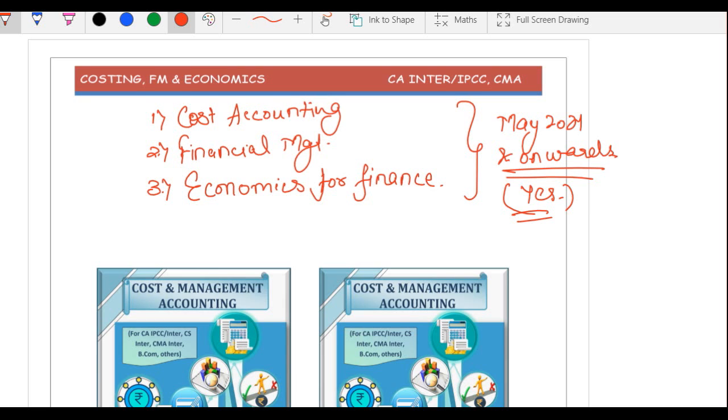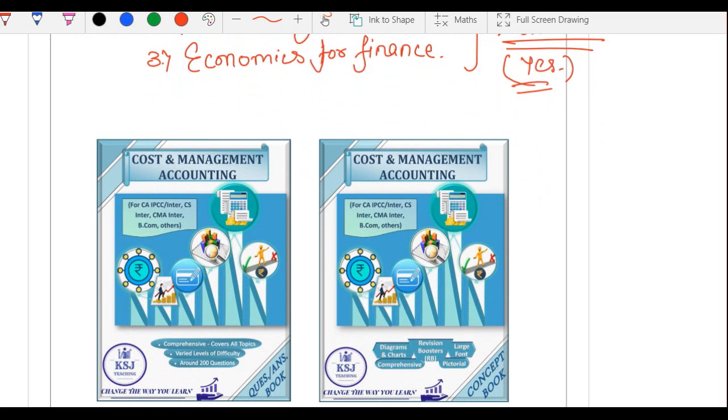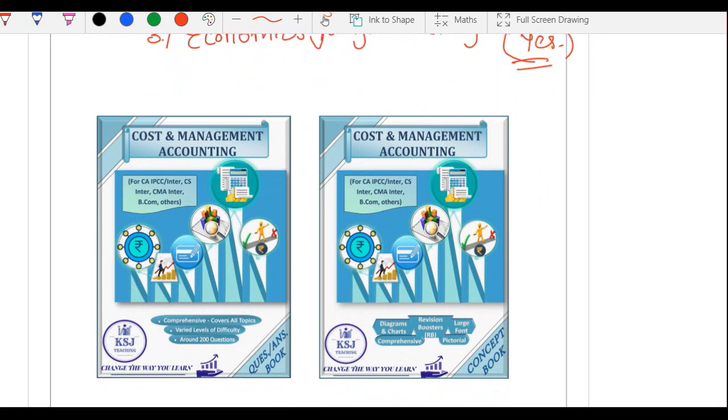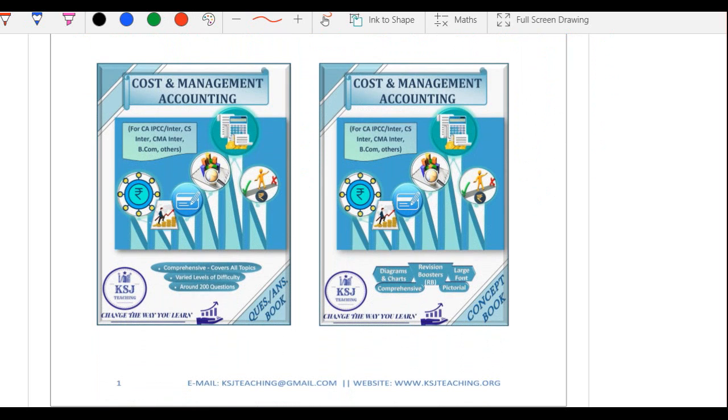Another important update is that the study material by KSJ Teaching, the updated revised edition of study material, is now available for cost accounting. We have two books. One is the concept book, the other is the question book, right? The concept book is comprehensive. It covers each and every topic, right? The concepts have been given in a very simplified way, which you can easily remember in the examination also, that, yes, the book had given it like this. An image of it will form in your mind, right? And then you have the question book for practice.